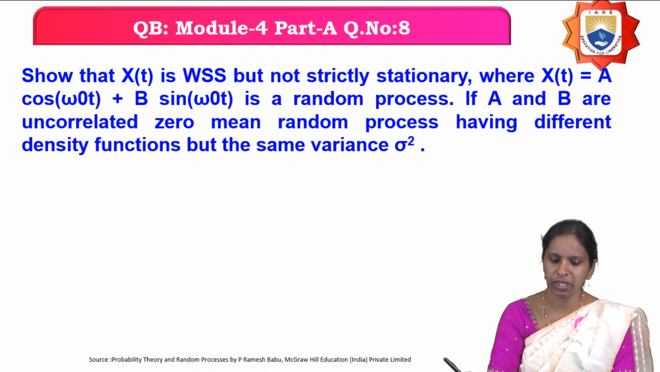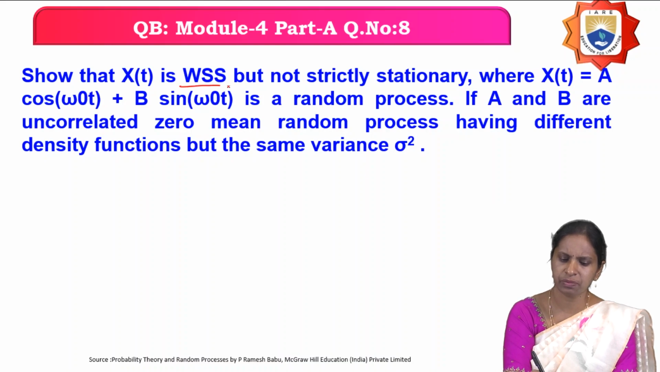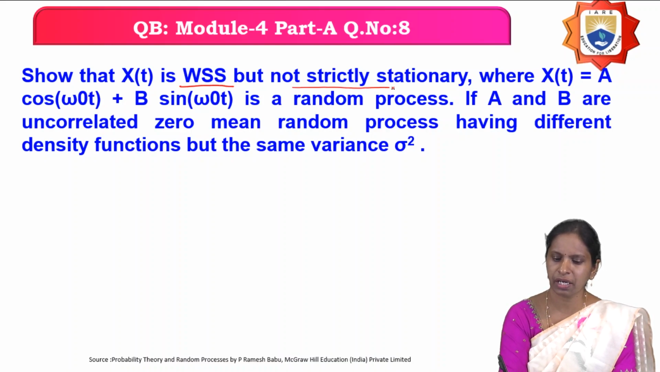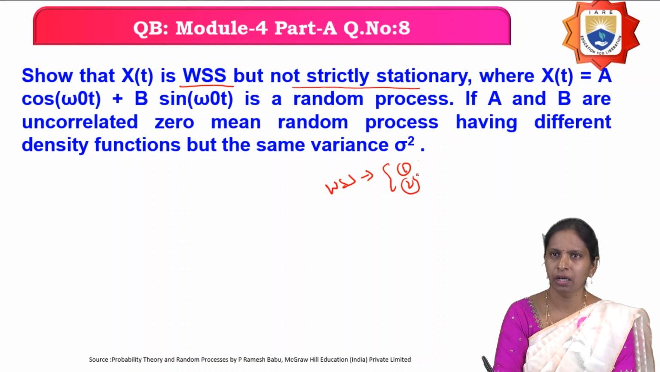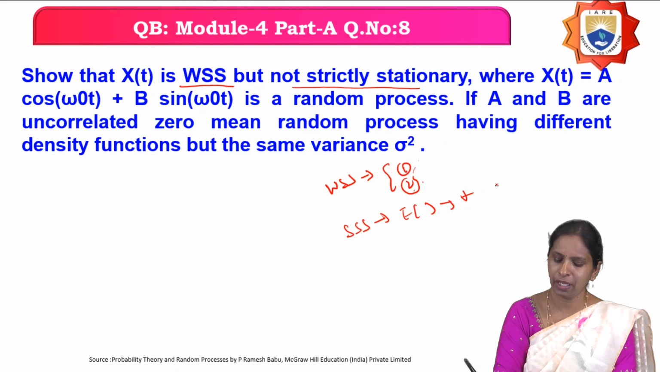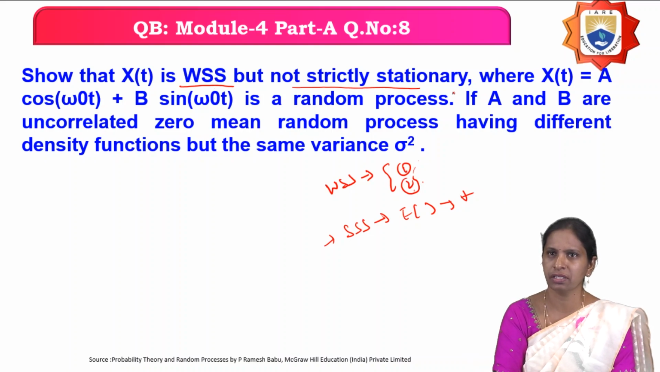And next problem is, show that X(t) is wide sense stationary but not strictly stationary. So what is the difference between wide sense stationary and strict sense stationary? Wide sense stationary has to satisfy only two conditions: the mean should be constant and the autocorrelation function should be a function of only the time difference. But what is strict sense stationary? Strict sense stationary means all the statistical averages should be constant, they should not depend upon t. Then you can say that it is a strict sense stationary random process. So you have to show that X(t) is wide sense stationary but is not strict sense stationary.